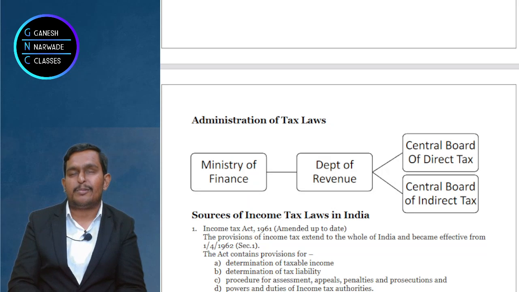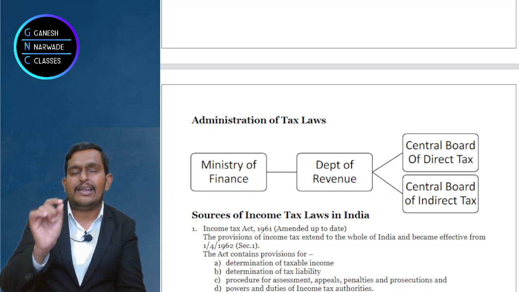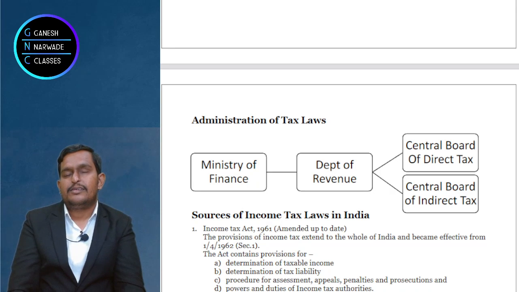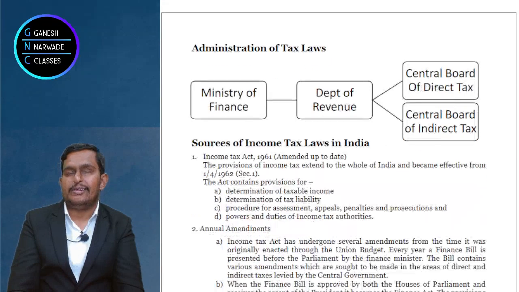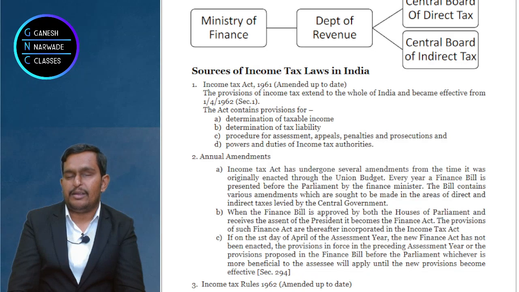In the sources of income tax law, the first one is the Income Tax Act 1961, the second one is annual amendments. Now what are annual amendments? Look, the way in which you are earning income, is it the same? In the past, people would just make certain goods, sell them and earn money, either manufacturing or trading.